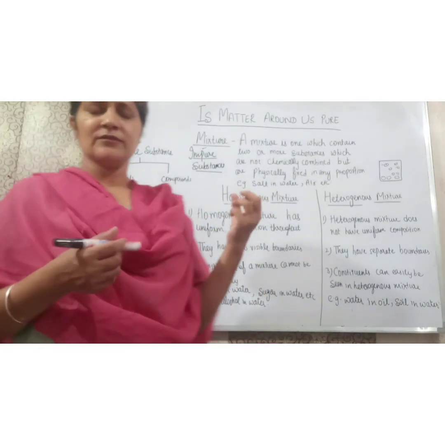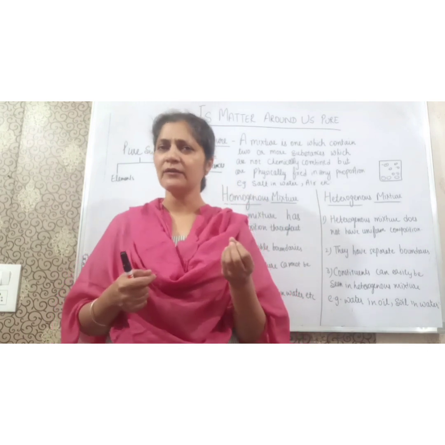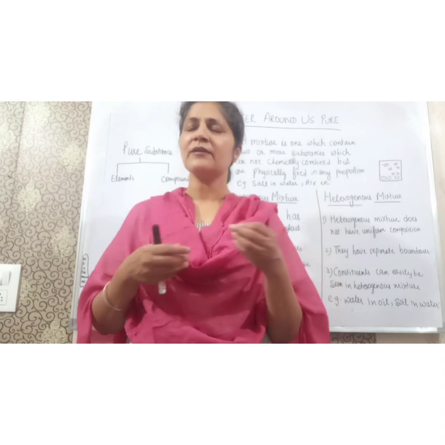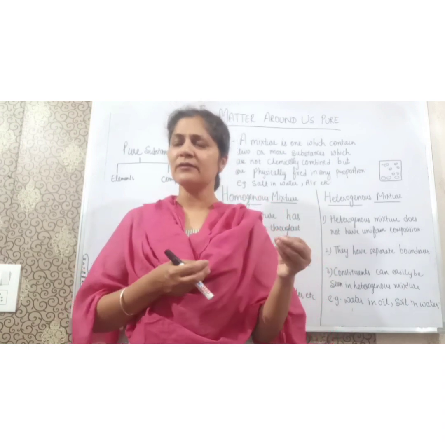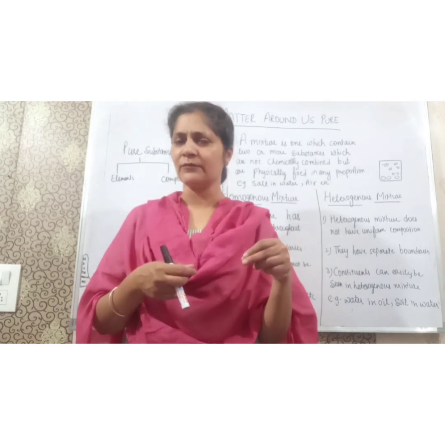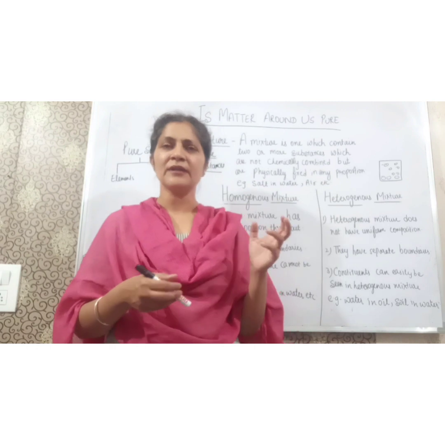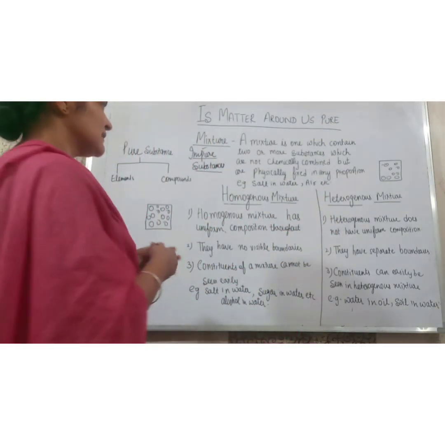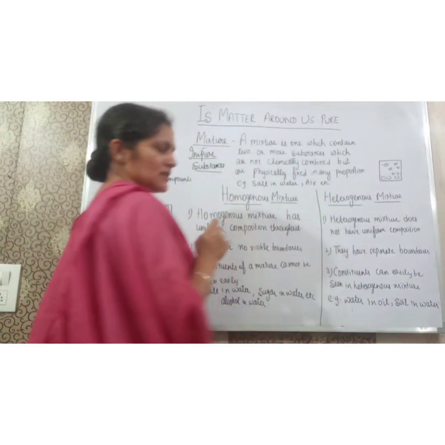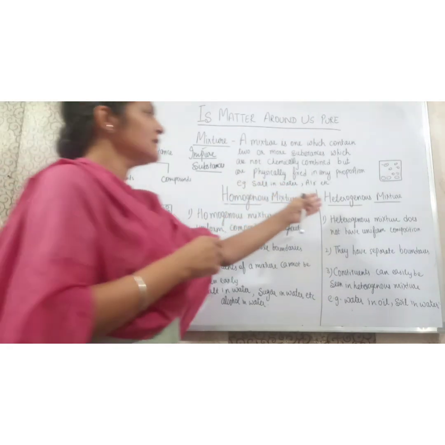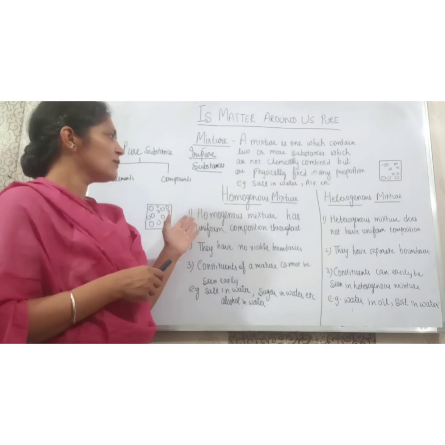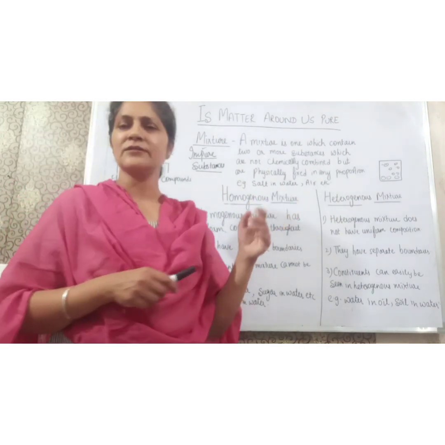What is an example? Suppose we take a mixture of salt and water. We put salt in water and it will dissolve. It is a mixture, right students? Air is a mixture of gases. Sugar solution, sugar dissolved in water, is also a mixture. Alcohol dissolved in water is also a mixture. But mixtures are of two types: one is homogeneous mixture and the other is heterogeneous mixture. Now students, we will see what homogeneous and heterogeneous mixtures are.